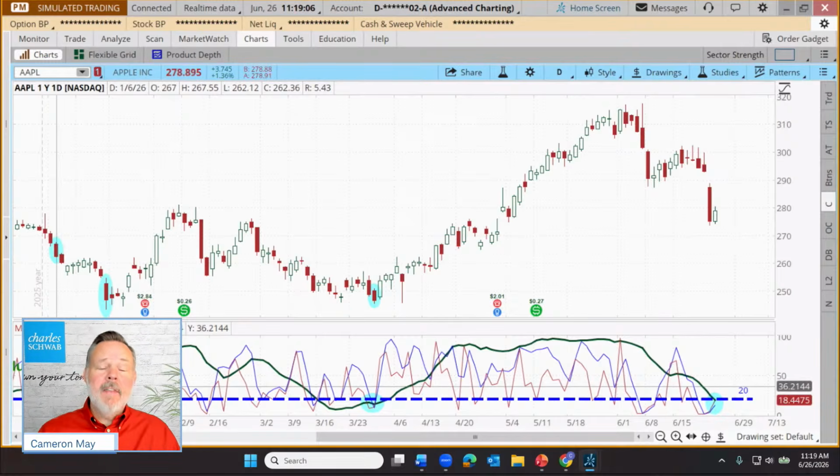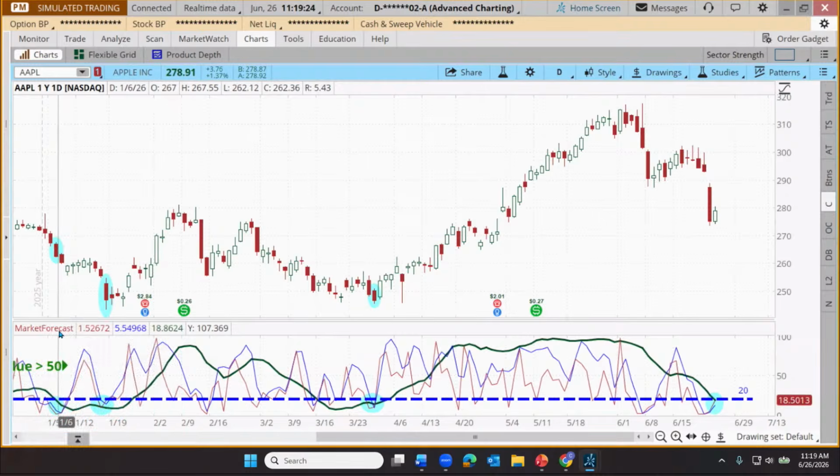So another helpful practice might be to just position your cursor where you think there might be a cluster. Is there a cluster today? And then look at the numbers just above. See where I'm pointing at, where it says market forecast? If you look at the red number, it says 1.52. That's definitely below 20. The blue line says 5.54. That's definitely below 20, and the blue number.